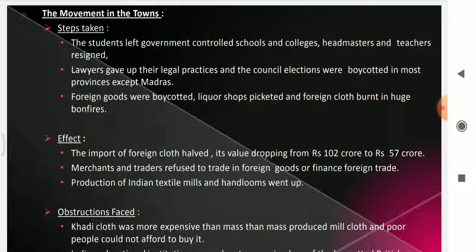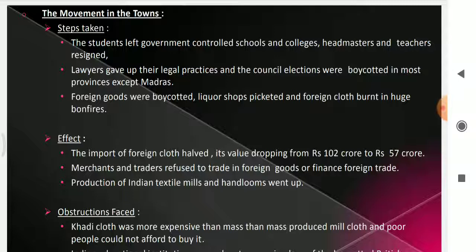What was the impact of this? Because of this, the import of foreign cloth was halved. Why? Because Indians refused to buy foreign cloth. Foreign goods were boycotted, so the import of foreign cloth halved, and its value dropped from 102 crores to 57 crores.